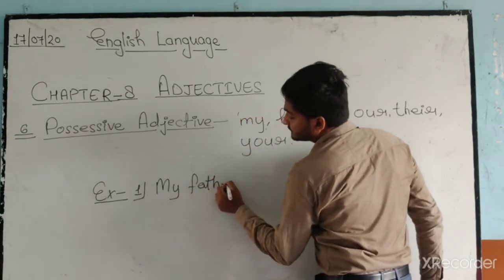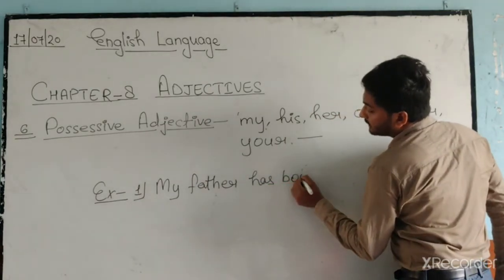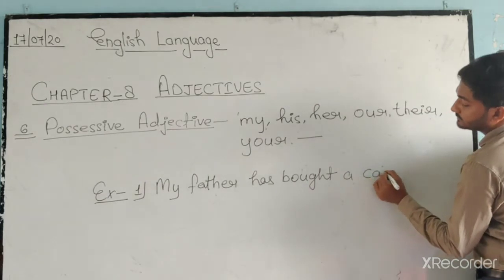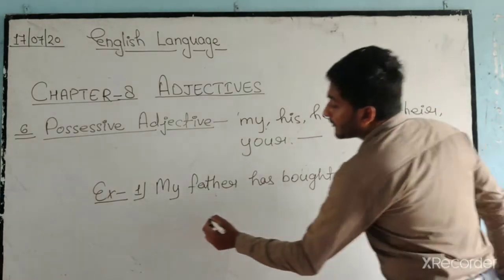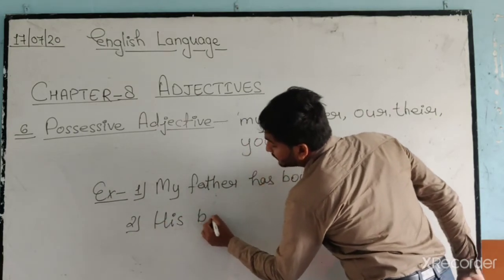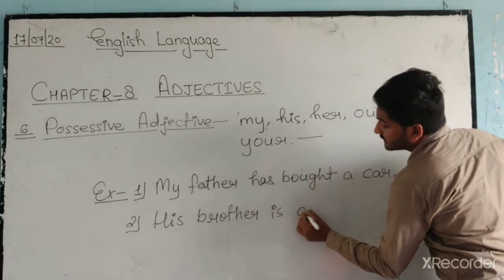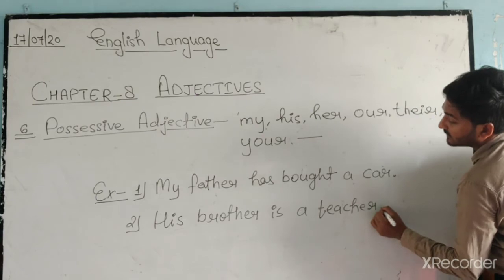My father has what? Car. My father has bought a car. His brother is a teacher.